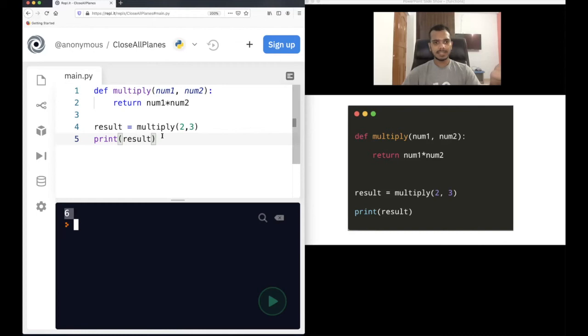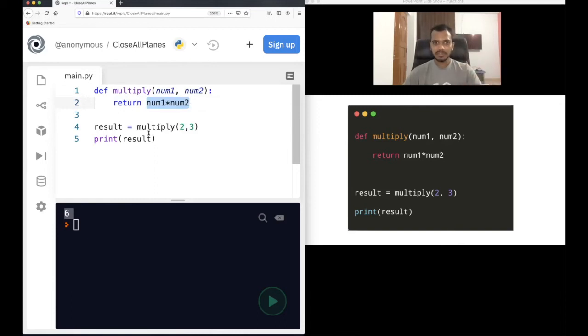This is the function definition, and we have two parameters here, num1 and num2. Therefore, we provided two positional arguments, 2 and 3. In num1, 2 got stored; in num2, 3 got stored. And this returns num1 into num2, the multiplication of both numbers.